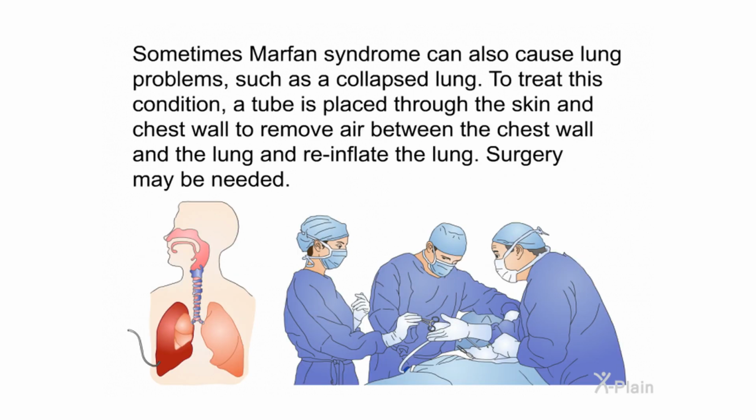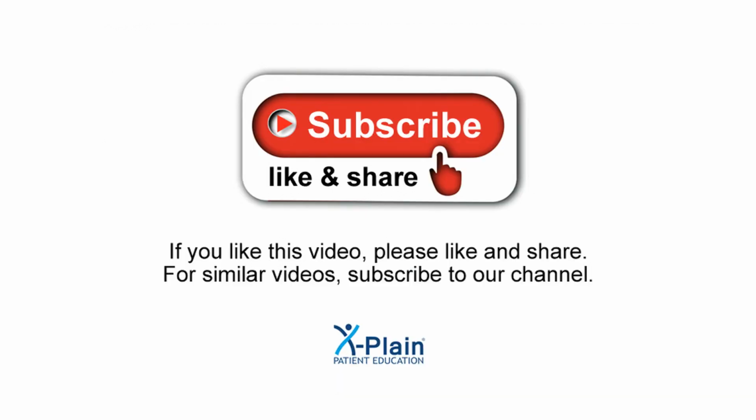Sometimes Marfan syndrome can also cause lung problems, such as a collapsed lung. To treat this condition, a tube is placed through the skin and chest wall to remove air between the chest wall and the lung and reinflate the lung. Surgery may be needed.